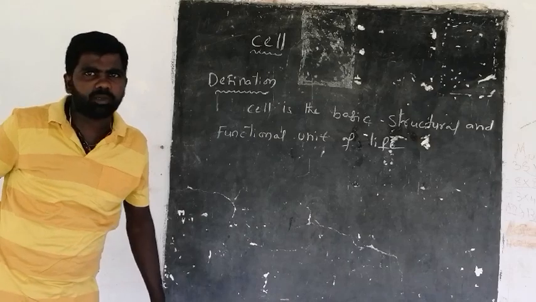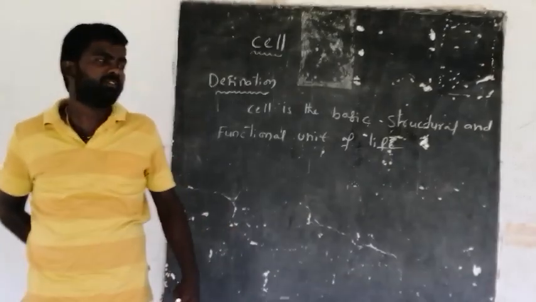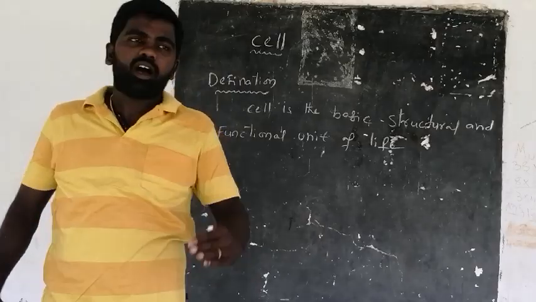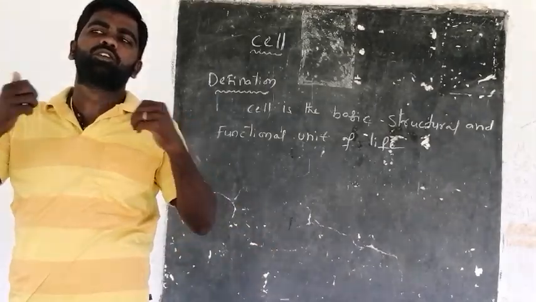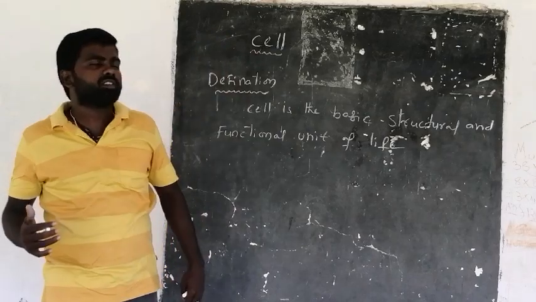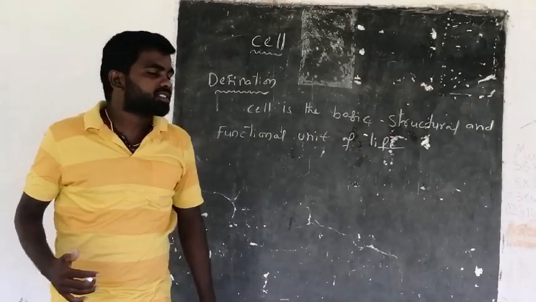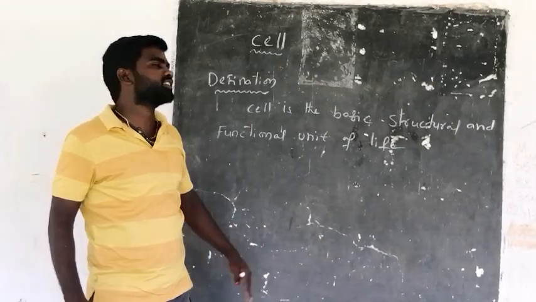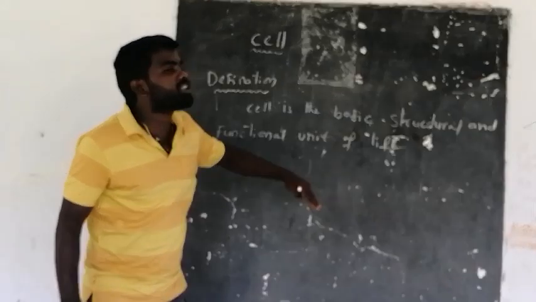Why are we discussing the cell? Biology means the study of living organisms, or the study of life. The living organisms are made up of different kinds of cells. In the last class I told you that different kinds of organisms are made up of cells only. So today we will discuss the cell. Cell is the basic structural and functional unit of life. For each and every organism, the cell is the fundamental unit of life.